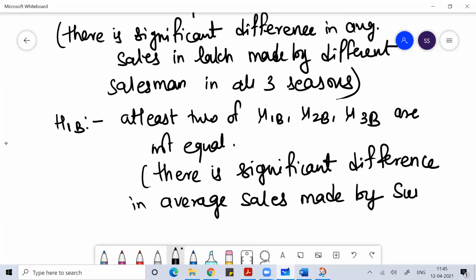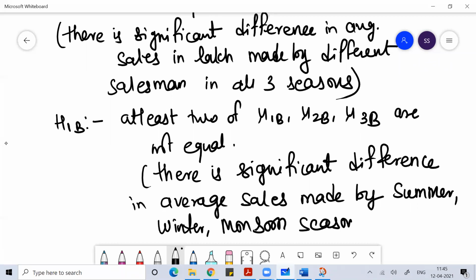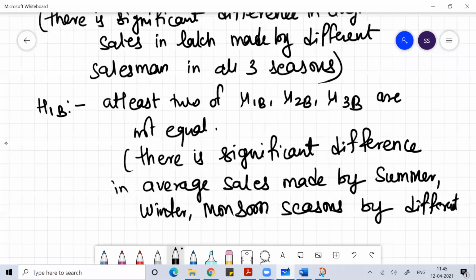made in summer, winter, and monsoon seasons by different salesmen. Simple English you can write this.